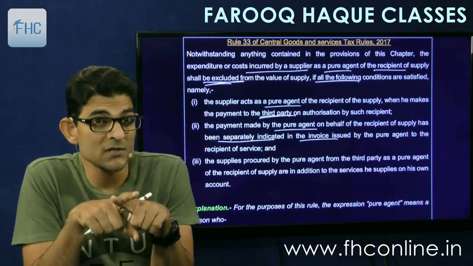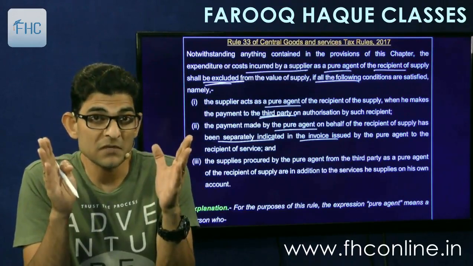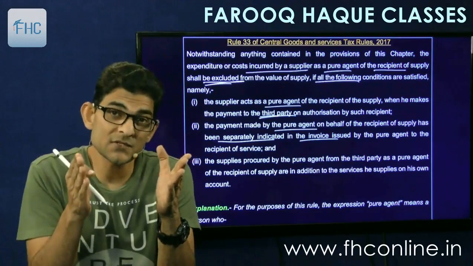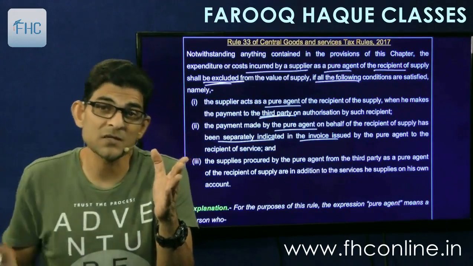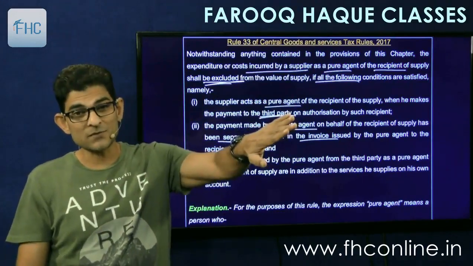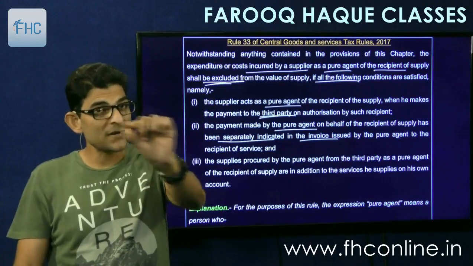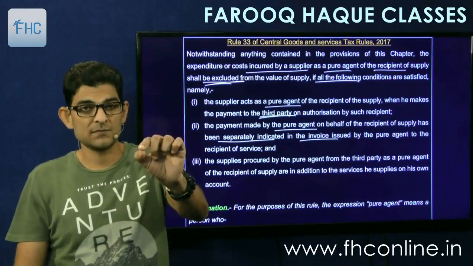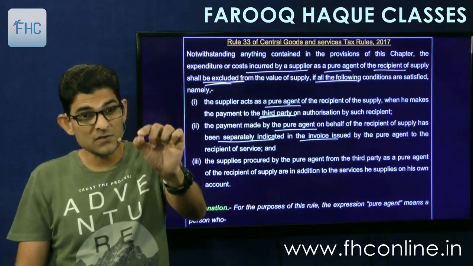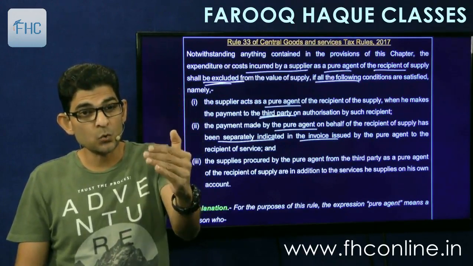But I'm not showing it separately. I'm showing 20,000 as the value of my DVDs, pen drives, classes. So in that case, the full 20,000 will become chargeable to tax. Then I cannot exclude that 6,000. So if I want to exclude, I have to mention it separately in the invoice. Okay? I have to mention it separately. 14,000 for classes, 6,000 for tour.